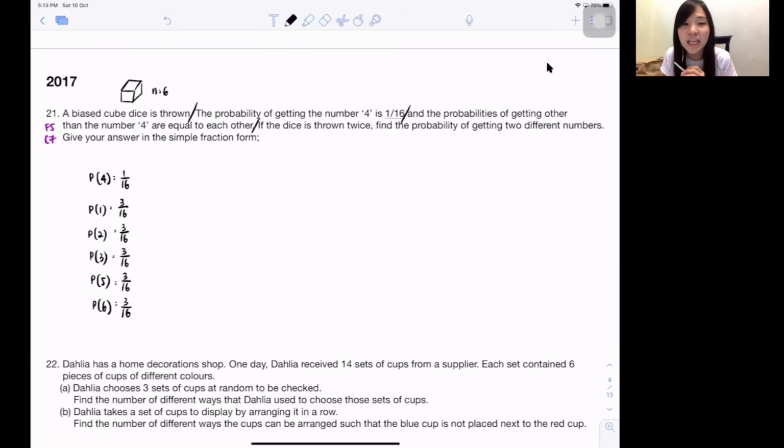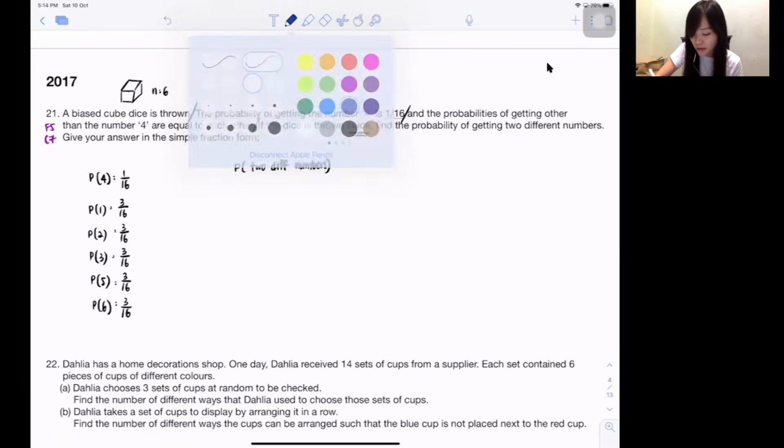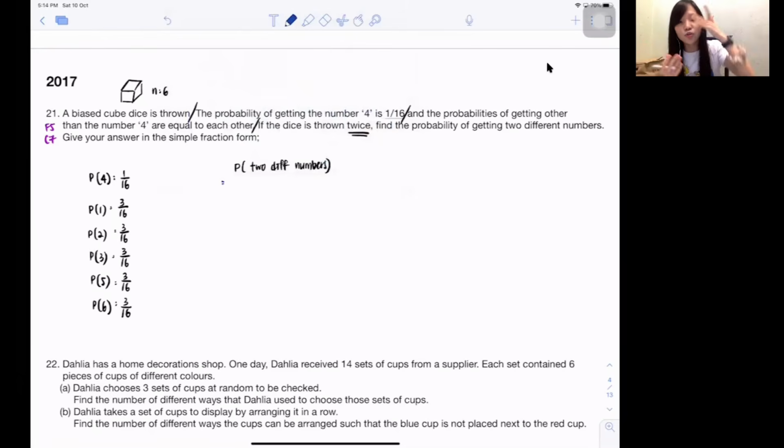Next one. If the dice is thrown twice, find the probability of getting two different numbers. Always when you want to find probability, list out the outcomes. So two different numbers can be 1, 2, 1, 3, 1, 4, 1, 5, 1, 6, then 2, 3, 2, 4, 2, 5. I don't think it's possible for me to list out one by one unless I'm very free. So what is the best method?